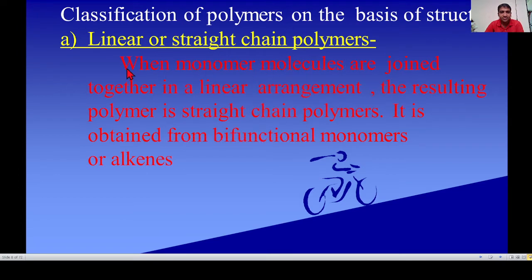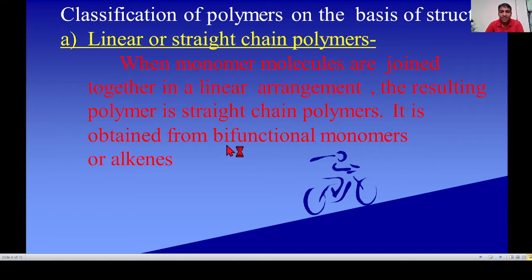See the definition. When monomer molecules are joined together in a linear arrangement, linear means straight chain, the resulting polymer is a straight chain polymer, and it is obtained from bifunctional monomers or alkene.